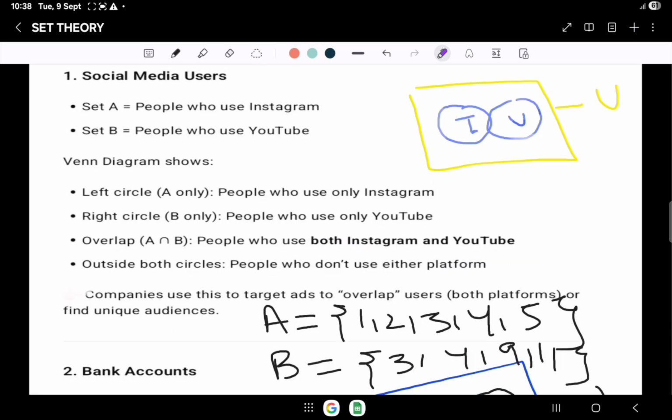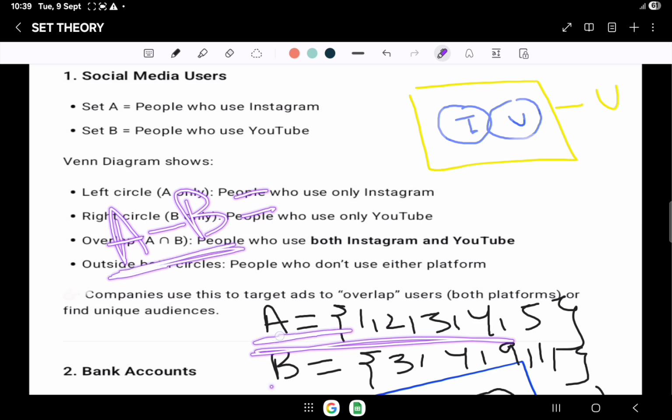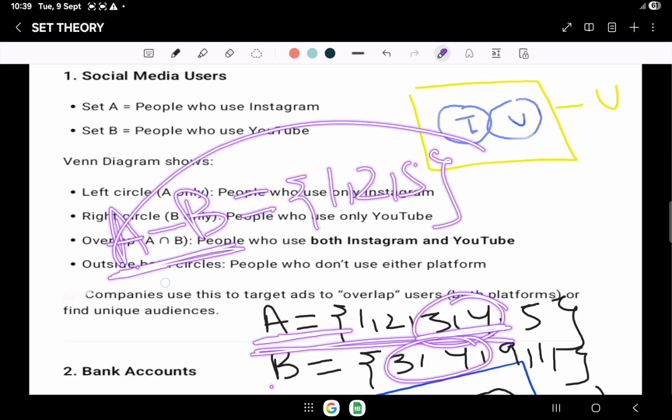Let me explain with the help of an example. If A is {1, 2, 3, 4, 5} and B is {3, 4, 9, 11}, then if we subtract B from A, what will be the answer? A minus B. Here the common elements are only 3 and 4. We will subtract these elements from set A. What will be left? 1, 2 and 5. So this will be the answer for A minus B.